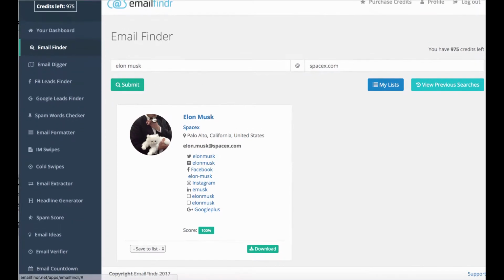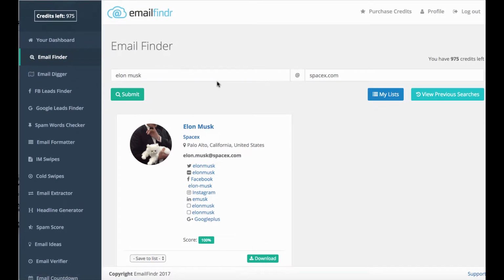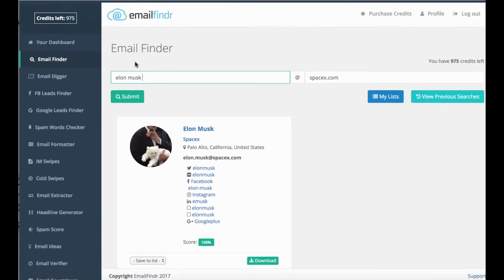Or you can use this to try to find the email addresses of big JV partners, for example. If you're doing a product launch and you don't want to just submit it through their contact us form, because maybe they won't check it, or maybe it'll just get submitted as a ticket. You can try to find their Gmail address, or their regular business address that they're actually checking, instead of just waiting around for weeks to hopefully get them to answer an email from a virtual assistant. So the email finder part can definitely be helpful.